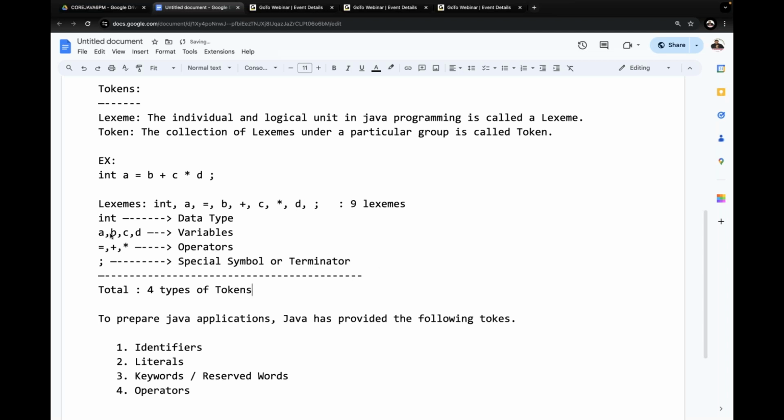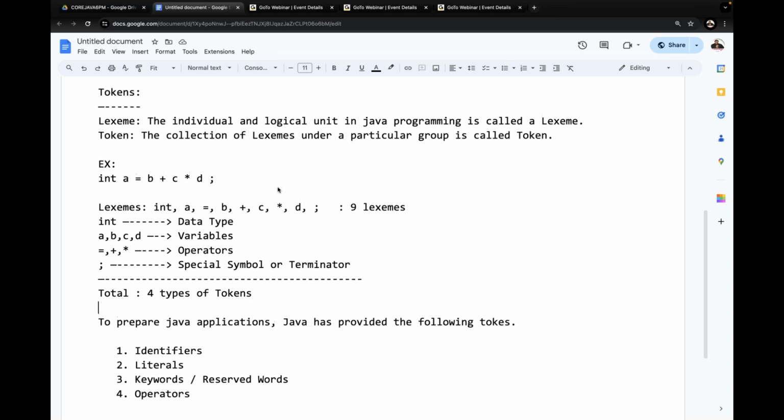There are 4 types of tokens: data types, variables, operators, and special symbols or terminators. These are the 4 types of tokens available. Is it clear? All of you are getting clarity on this? Now tell me, up to now, what exactly is the content we have discussed?